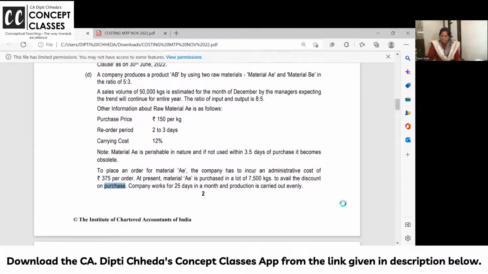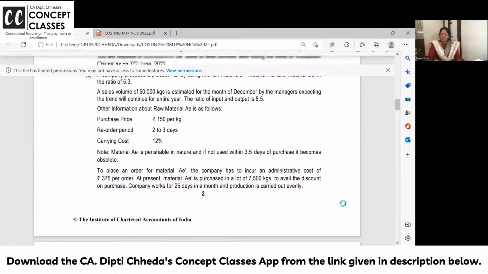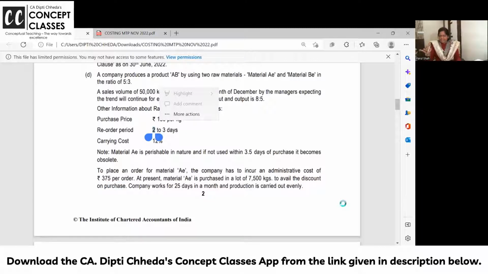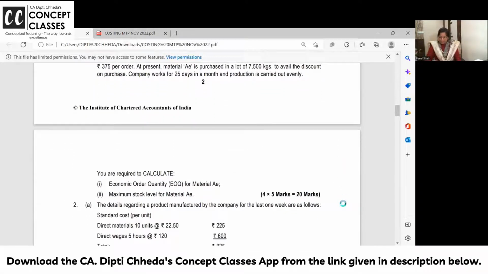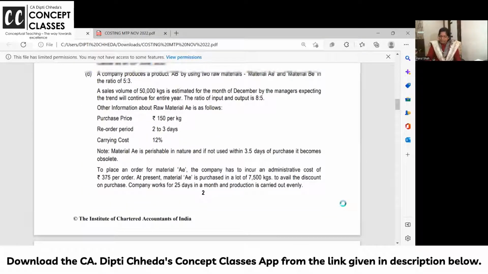Company works for... Ma'am, we can calculate EOQ. No, EOQ is equal to reorder level, correct. But here, forget about EOQ. They want a discount. So they have been ordering how much? 7,500 units. Company works for 25 days in a month and is carrying out evenly. Calculate EOQ. Everything you have to do for A material.